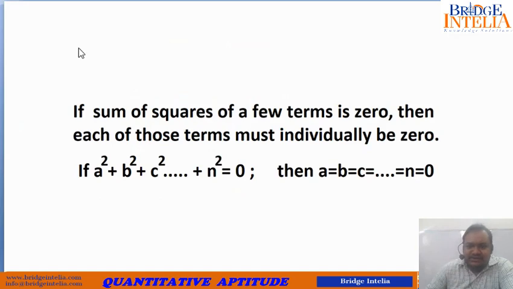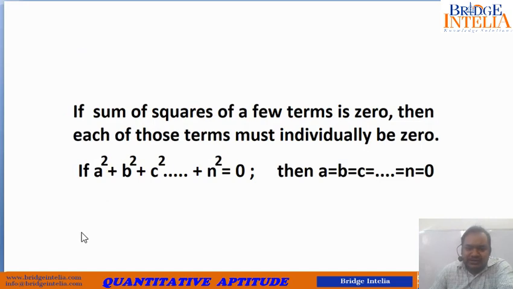So students, this is a very powerful concept used to frame questions. So what does this concept tell us? It tells us that if the sum of squares of a few terms is 0, then each of those terms must individually be 0. So what is it actually trying to tell us?